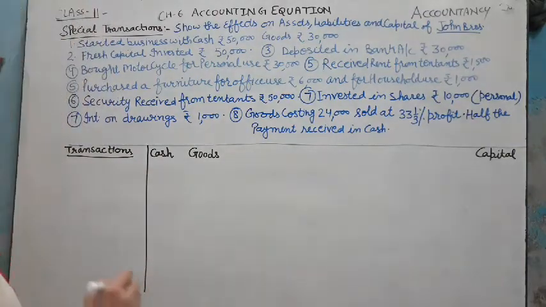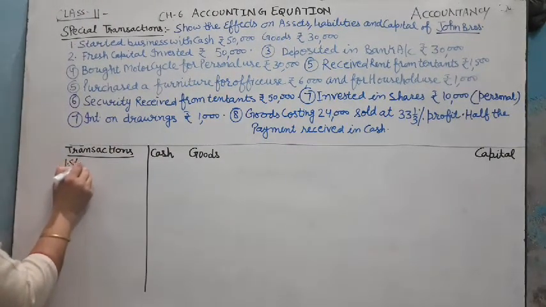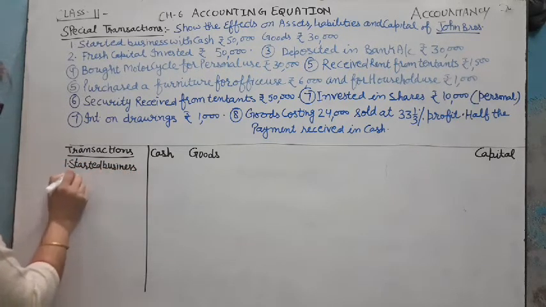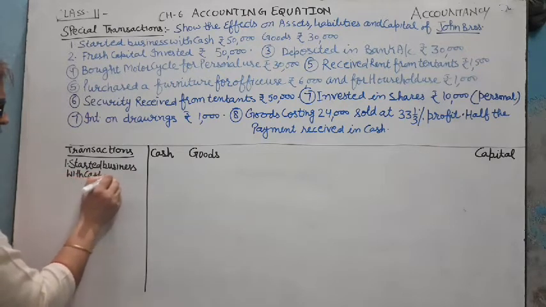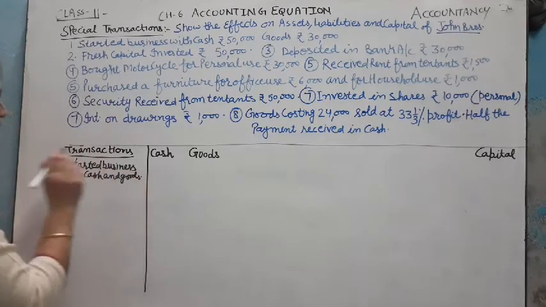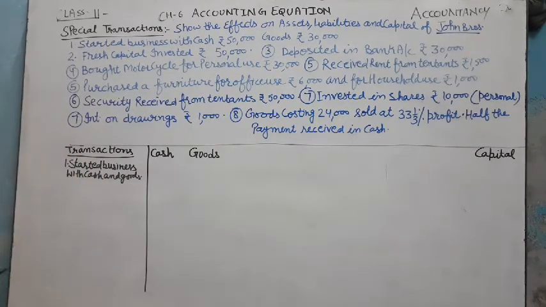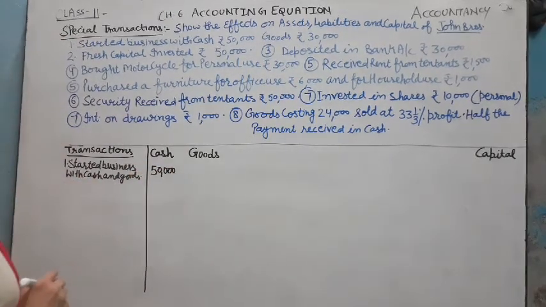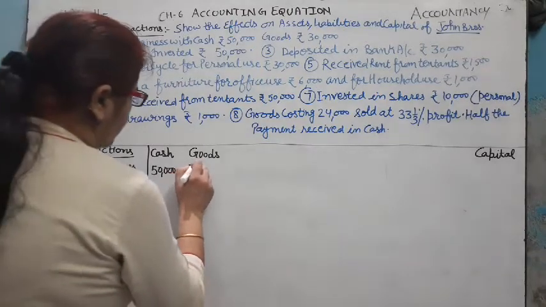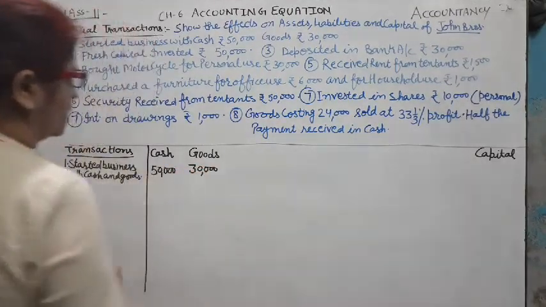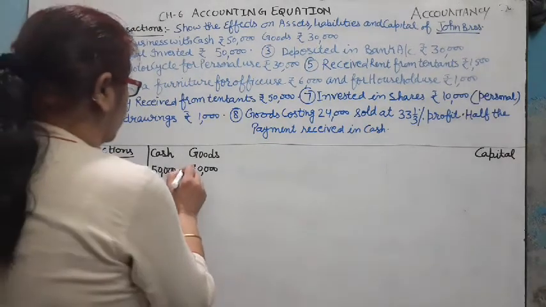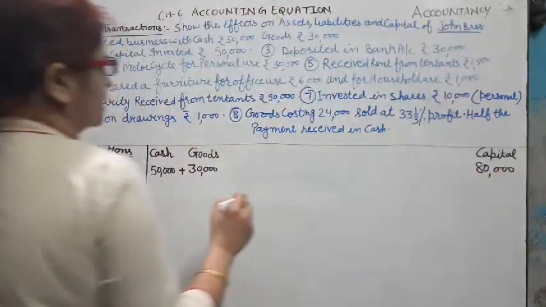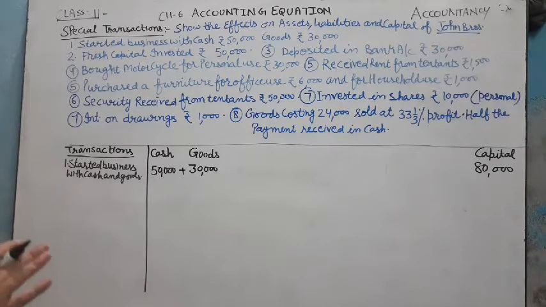That means first transaction is started business with cash and goods. इस ट्रांजैक्शन का इफेक्ट तो अब तक आपको लर्न हो चुका होगा. He started his business with cash, that 50,000 is increased, and now he brings 30,000 goods, that total capital becomes 50 plus 30, 80,000. That means John Brothers invested 80,000 in his business.